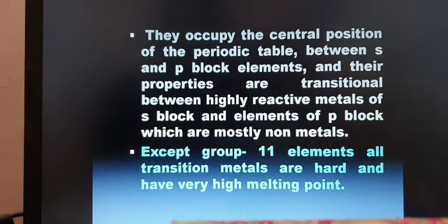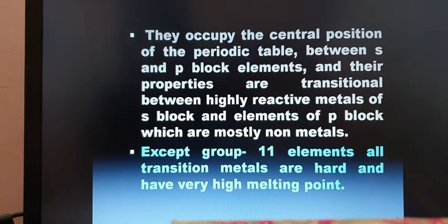So, where are the transition metals placed? The d-block elements occupy the central position of the periodic table between s and p-block elements, and their properties are transitional between highly reactive metals of s-block and elements of p-block, which are mostly non-metals.